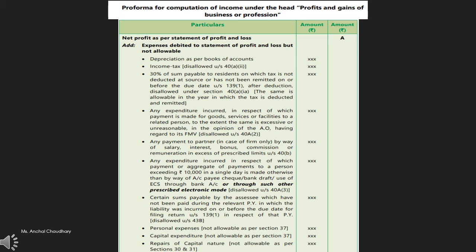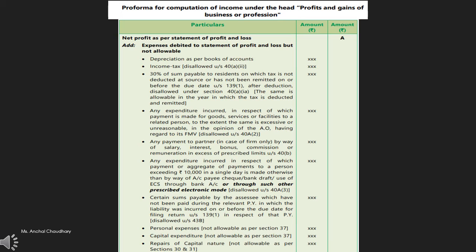Just have a look at the various deductions and expenses which are allowed and which are not allowed under the income from business or profession. Whenever you feel like writing down anything, you can pause the video and write it down. Also, I will give you the PDF notes. I don't think you will need to write anything down, but still, if you want to, you can go ahead.